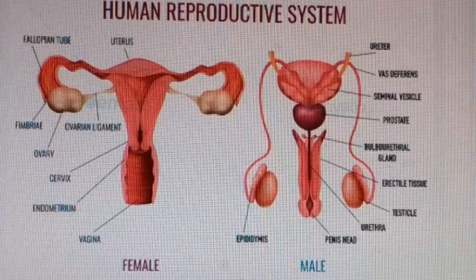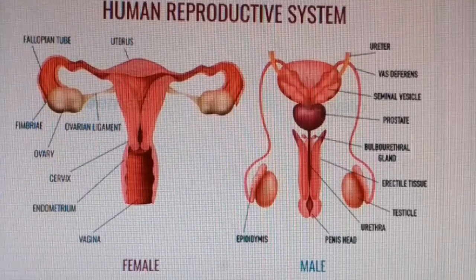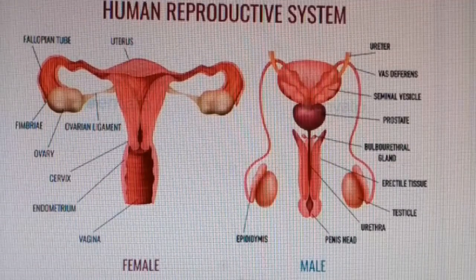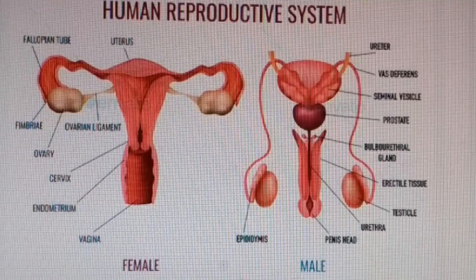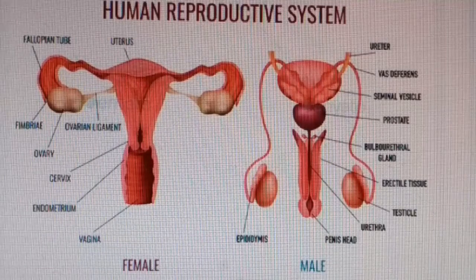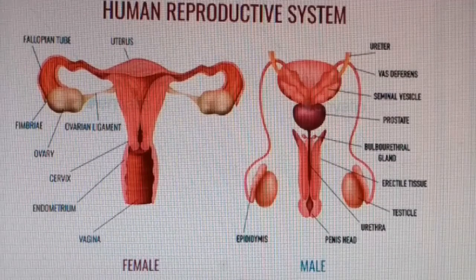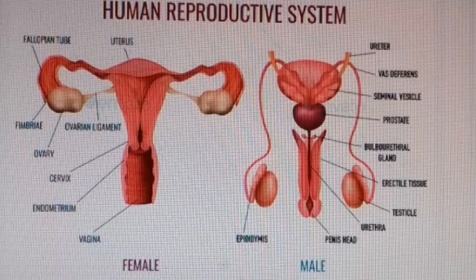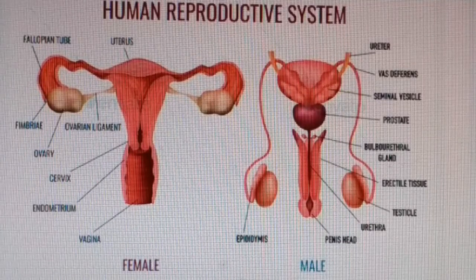The human reproductive system contains primary sex organs, secondary sex organs, and accessory sex organs or characters. Primary sex organs are those which produce gametes and hormones. Secondary sex organs are those which participate in reproduction but do not form gametes. Accessory sex organs or characters distinguish the two sexes in appearance.